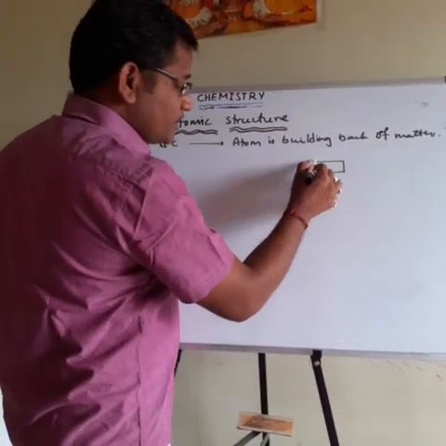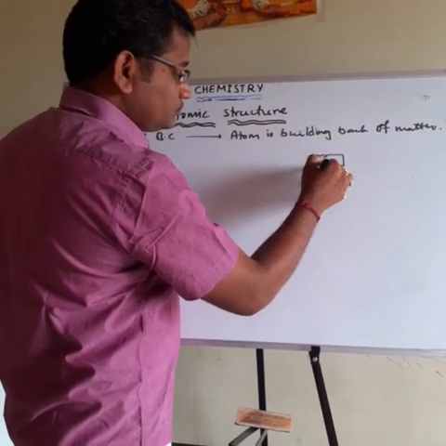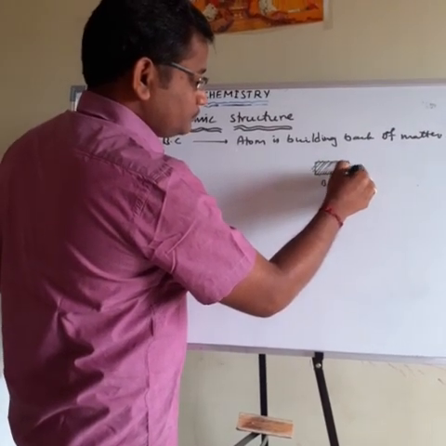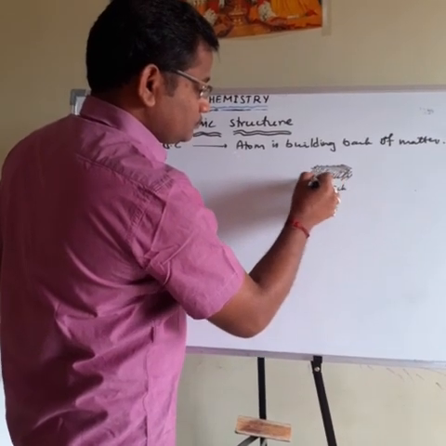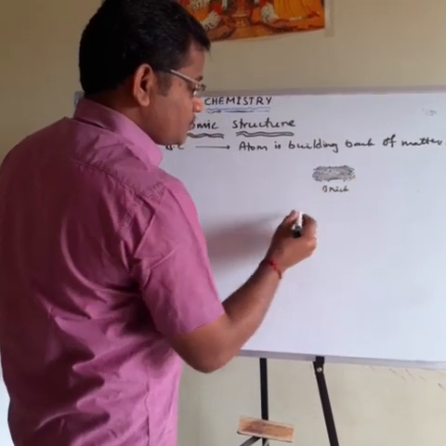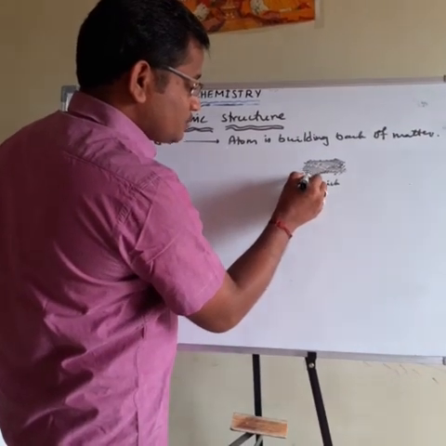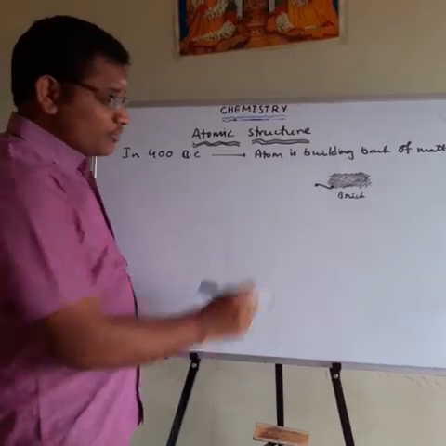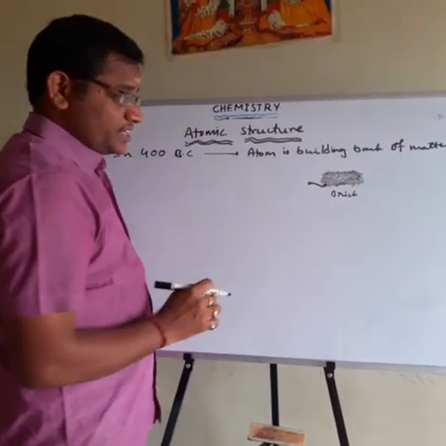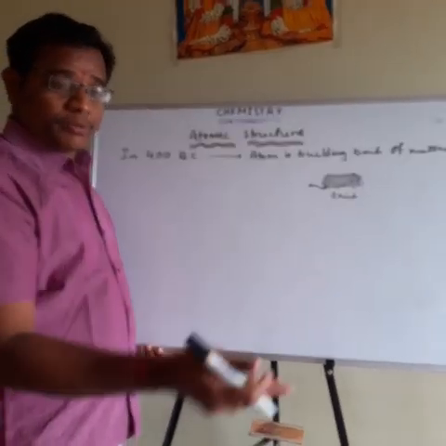Then cut this brick in different ways. Finally we get the smallest particle, which cannot be divided into any more particles.